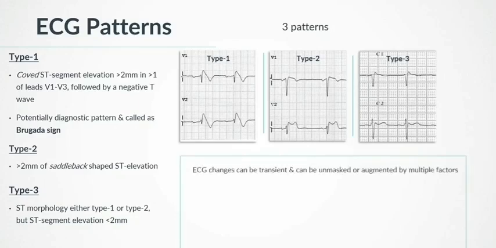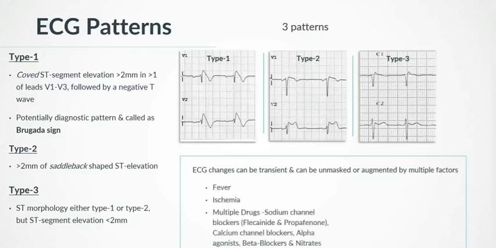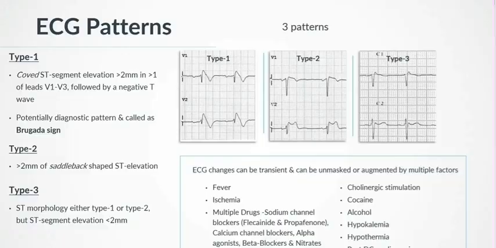These ECG changes can be transient, and can also be unmasked or augmented by multiple factors, such as fever, ischemia, multiple drugs including sodium channel blockers like flecainide and propafenone, calcium channel blockers, alpha agonists, beta blockers, and nitrates. Cholinergic stimulation, cocaine, alcohol, hypokalemia, hypothermia, and post-DC cardioversion are other factors that can unmask or augment ECG changes in Brugada.